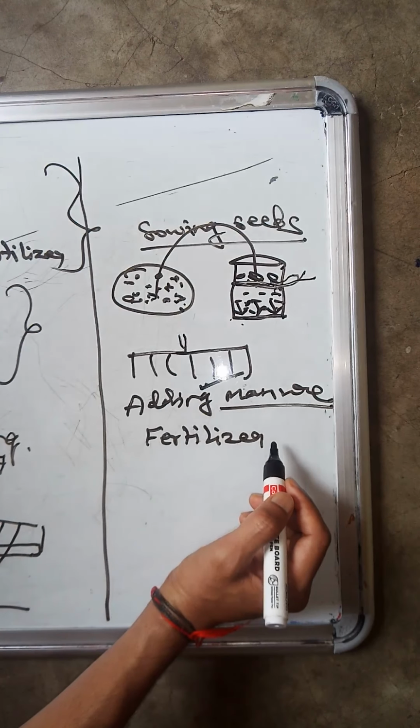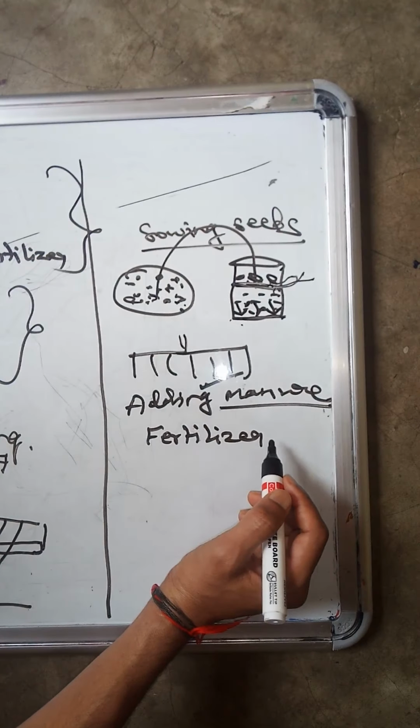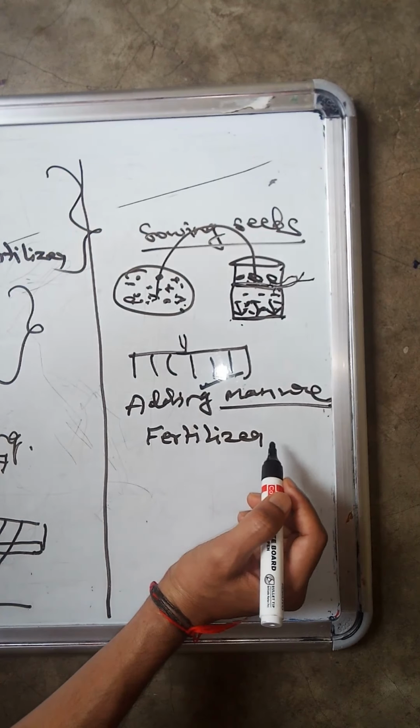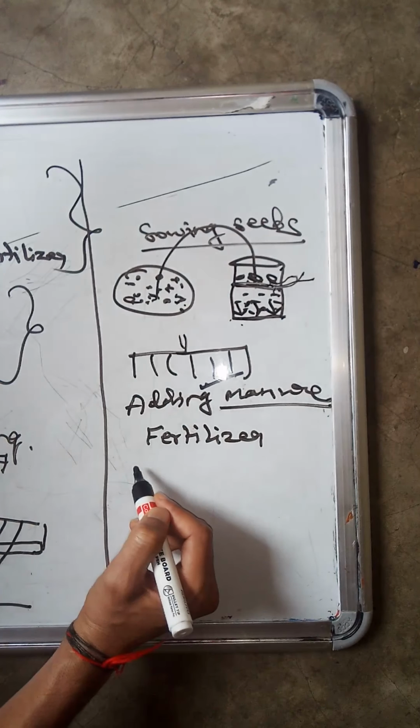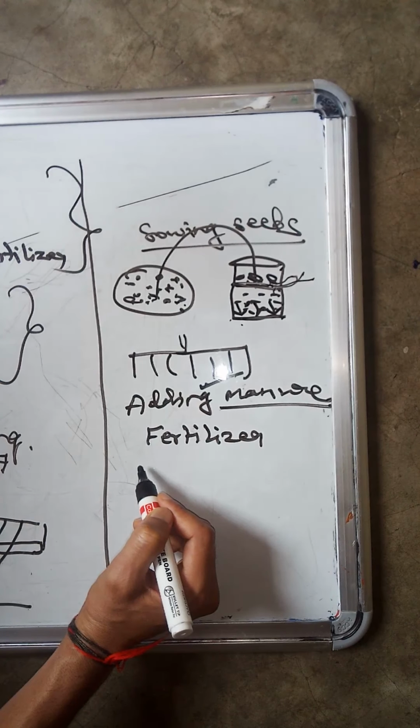By continuous cultivation, the humus, the nutrients, the minerals which are present in the soil are totally absorbed by plants. So after cultivating for one or two years, the richness of the soil, meaning the nutrients, minerals and humus present in the soil, gets consumed by plants. And when we cultivate again, the plants won't get sufficient nutrients, and the crop will not flourish effectively.